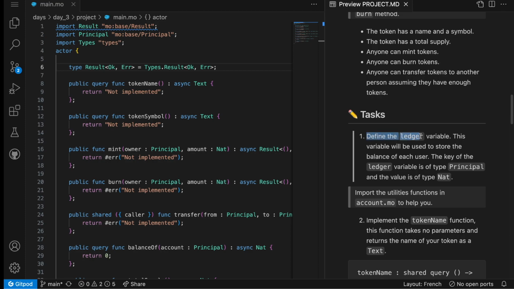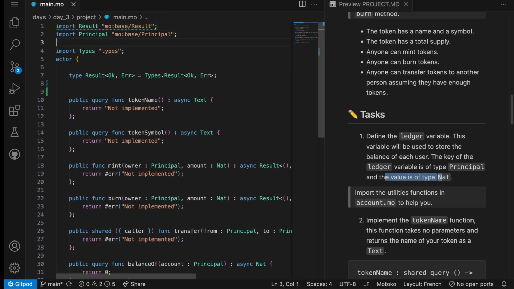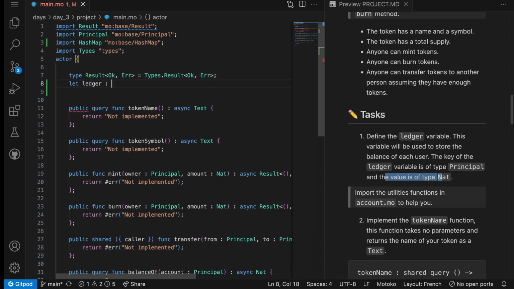The first task is to define a ledger variable. This variable will be used to store the balance of each user. The key of the ledger variable is of type principal and the value is of type nat. So we essentially need to implement a hash map. Again, we could also use a tree map for this one, but I will stick with the hash map that we've already seen. We need a ledger which is going to store, for each principal, so for each user, a balance of type nat. So this is how we are implementing a token. It's simply a hash map that associates principal with natural numbers.